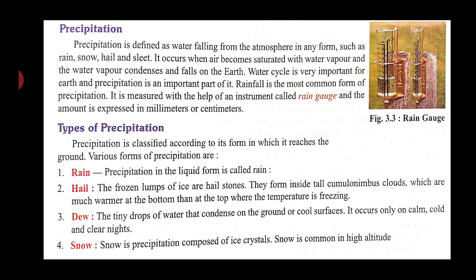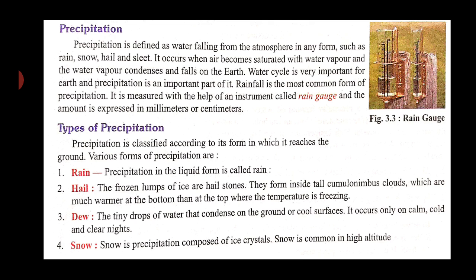Rainfall is the most common form of precipitation. When we see water falling from the atmosphere, that is usually rain, and the instrument with the help of which we measure the rainfall is known as a rain gauge.